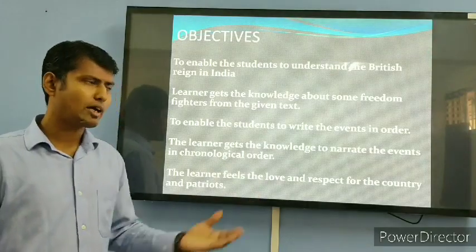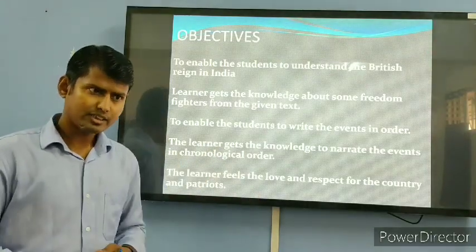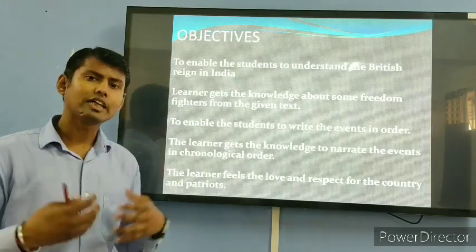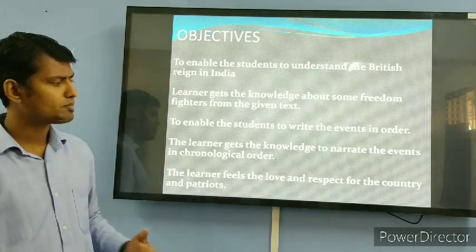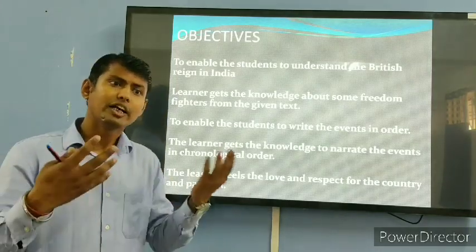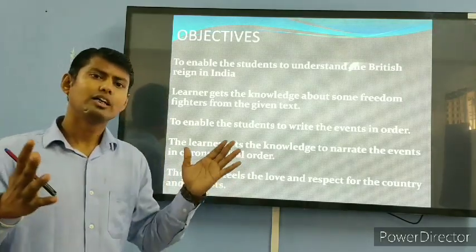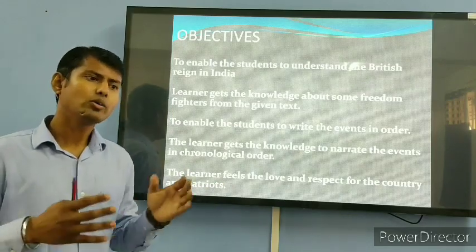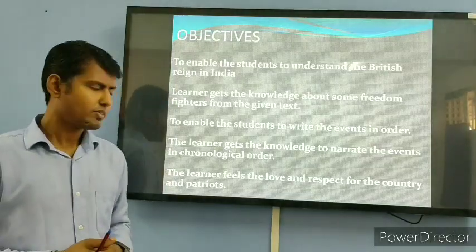As we will read in the chapter, the freedom fighters have the passion for their country. They are very passionate about the country. They love their country very much. They respect their country. They respect their native countrymen also. And they didn't bother about their lives. They always think about the country, how they can free their country from the Britishers.